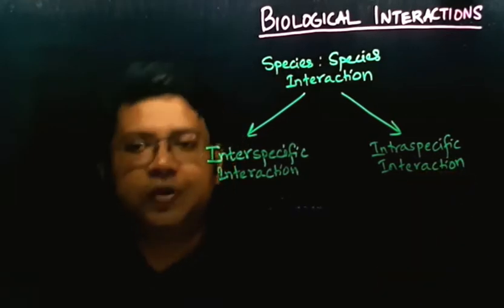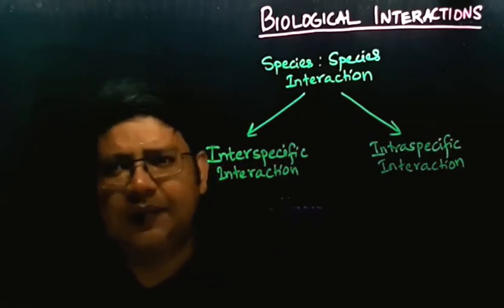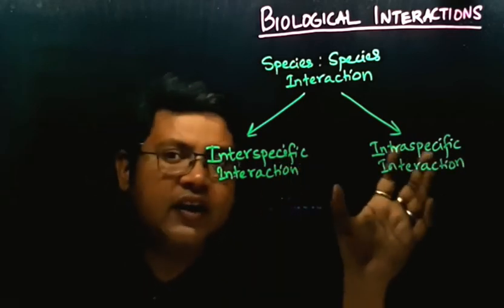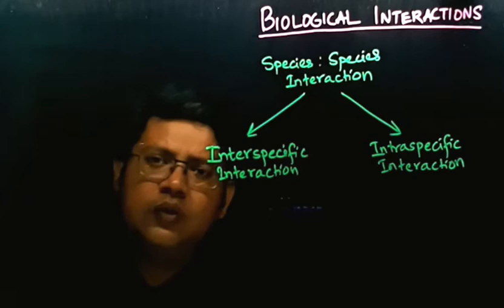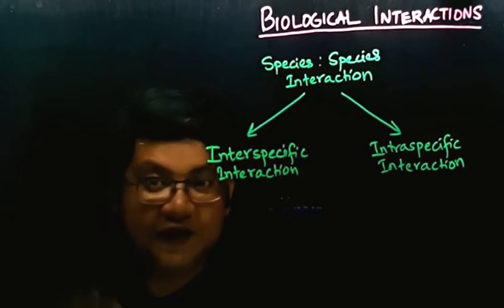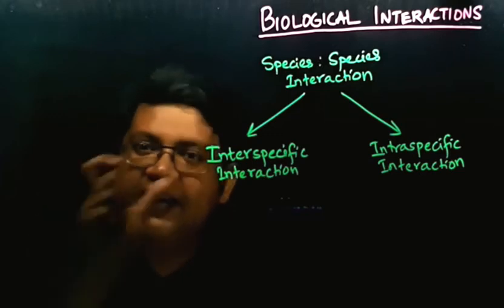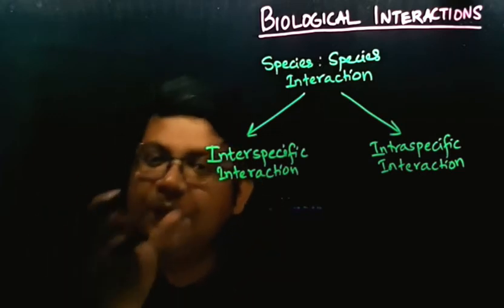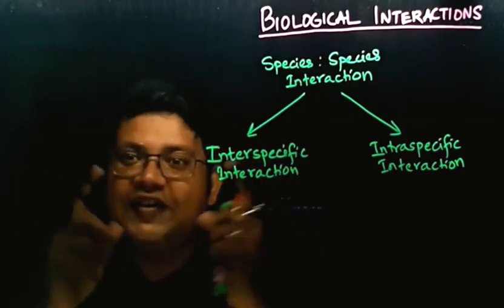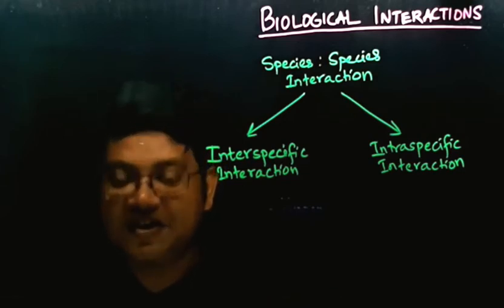Now, what is the difference between these two? I have said that biological interaction or species interaction can generally be of two types: interspecific interaction or intraspecific interaction. What do you mean by interspecific interaction? It's very easy to understand. Interspecific interaction, or interspecies interaction, means the interaction between two different species. Like we say international match. What do you mean by international match?